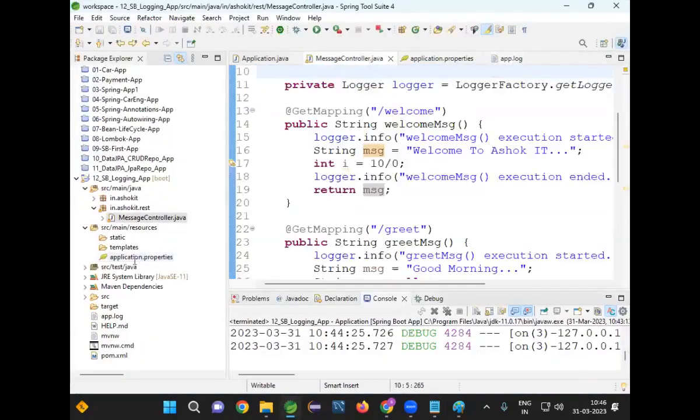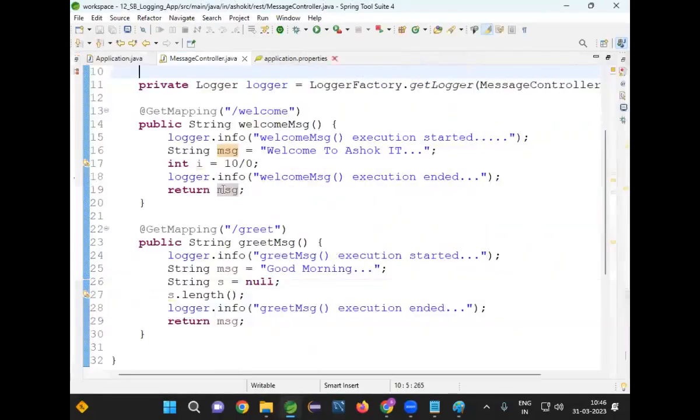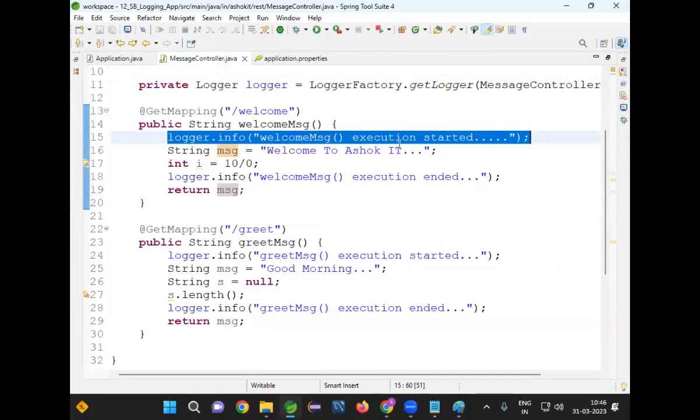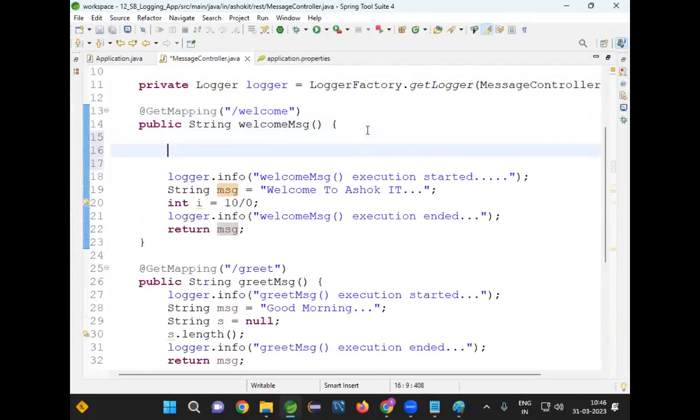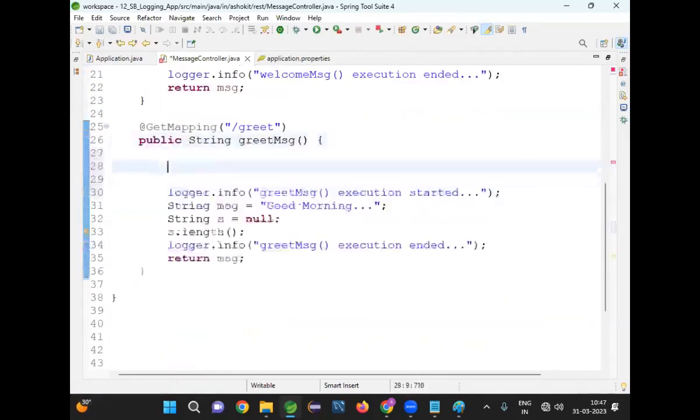Here I have my log file. Let me delete it. Now here I have logger.info. Before that info, I'm going to write one more method, logger.debug, with the message: this is a debug message from greet.